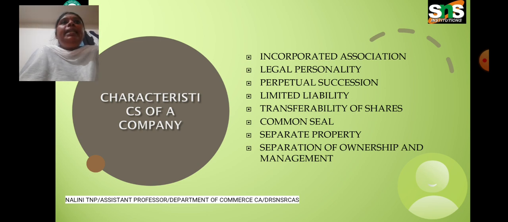However, these individuals only represent the company, and accordingly, whatever they do within the scope of the authority conferred upon them and in the name and on behalf of the company, they bind the company and not themselves.